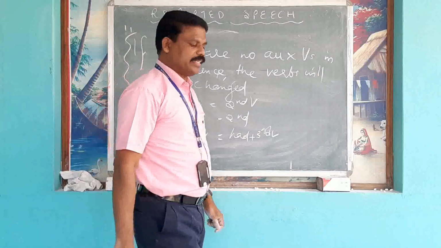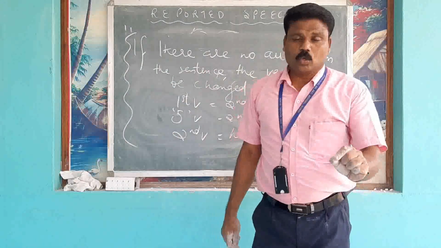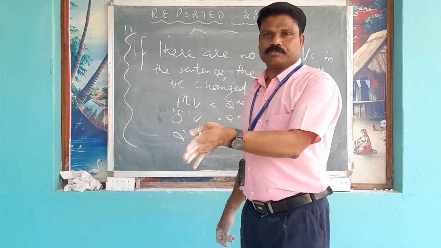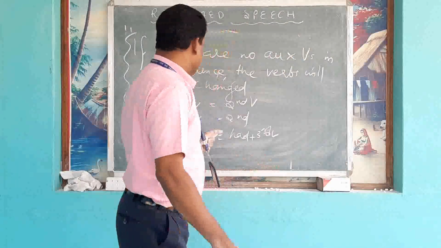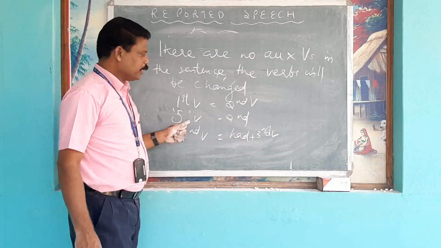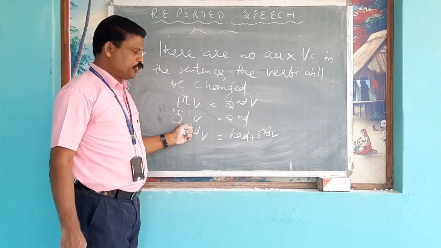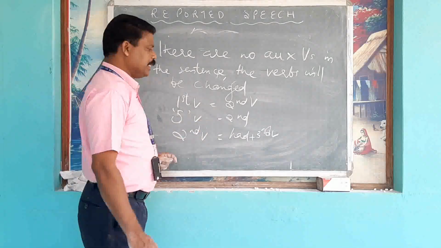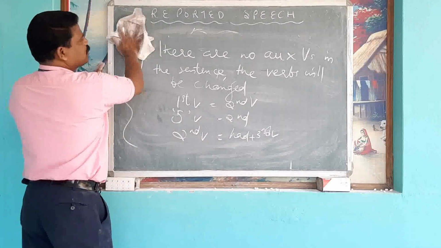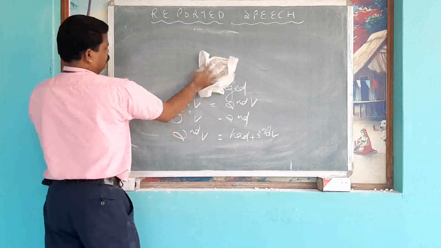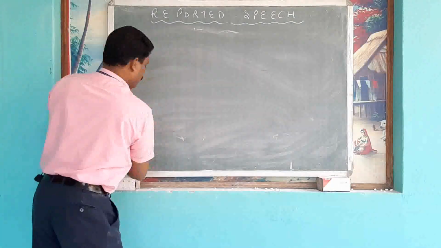If there is no auxiliary verb inside the sentence, the verb will be changed. How? The first verb and the s-ending verb both will change into second verb. Second verb will change into had plus third form. So we shall practice the questions. Please listen.